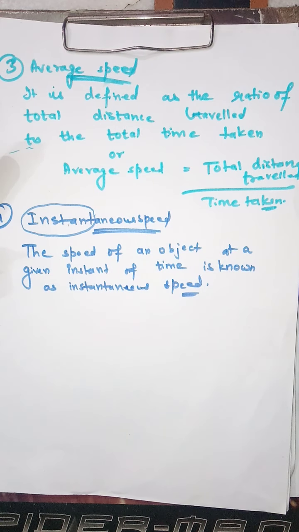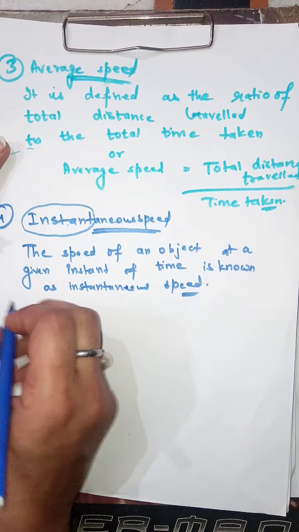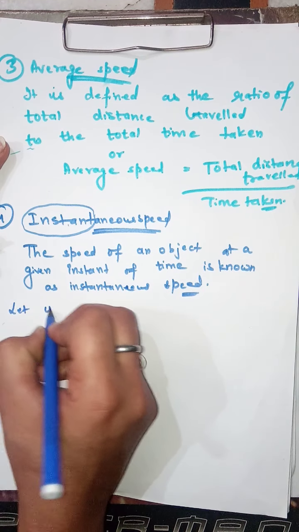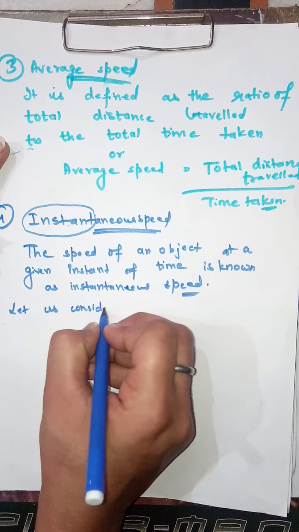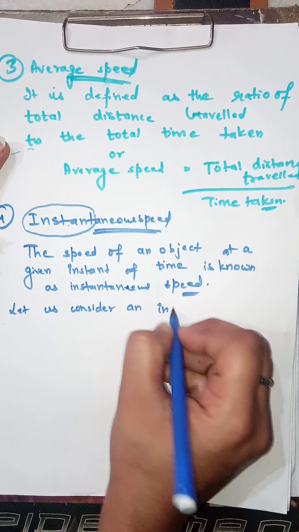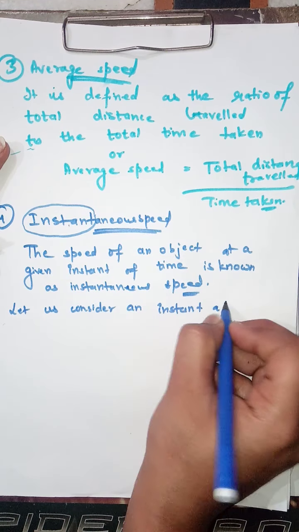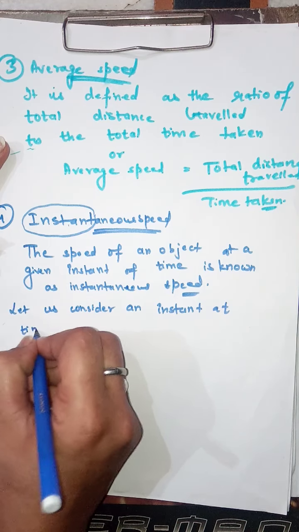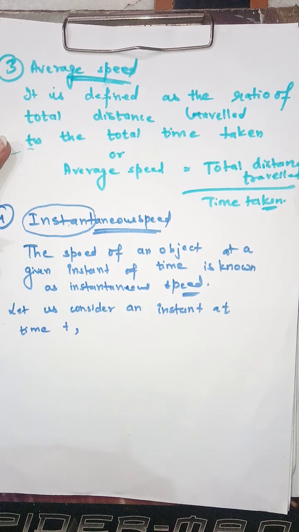And now let us consider an instant at time t. Let us consider a small instant.